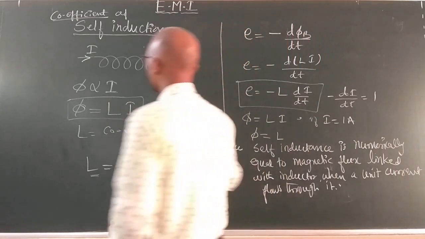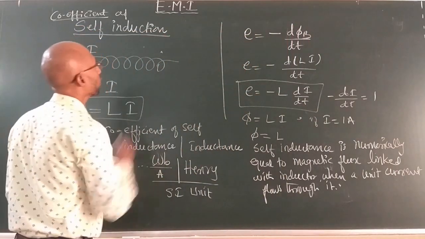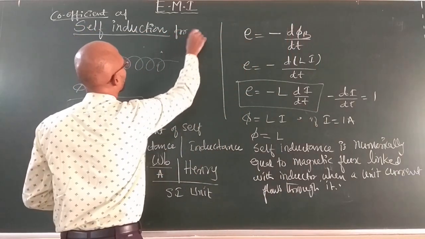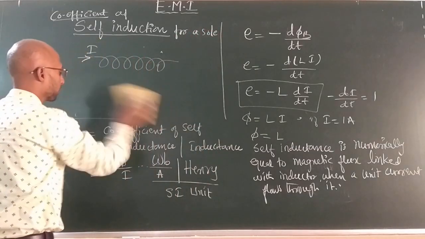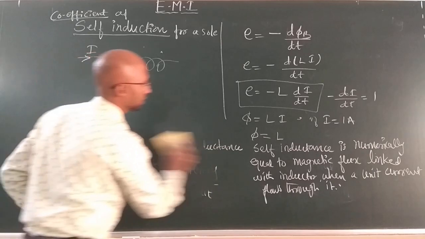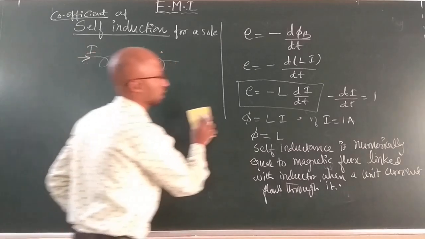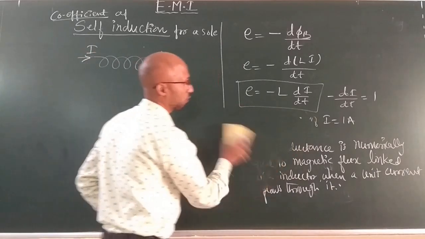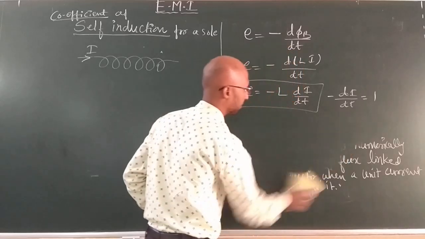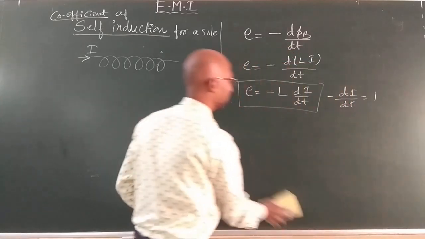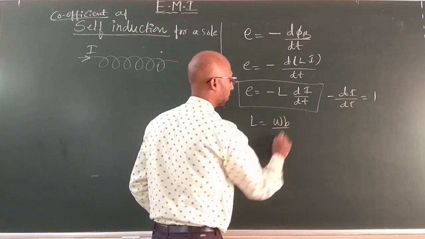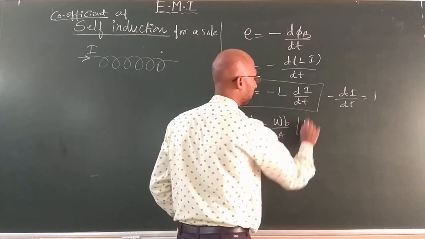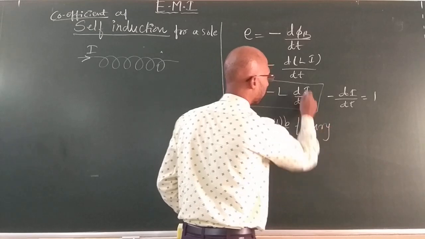Now, the coefficient of induction for a solenoid. This is the derivation for you. Now, one more unit will come if you understand self-induction. Two units I already told you: Weber per ampere, and Henry. One more will come here.